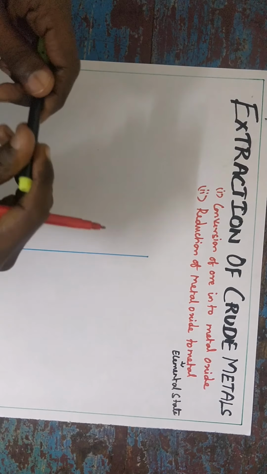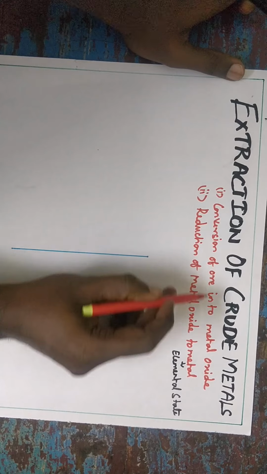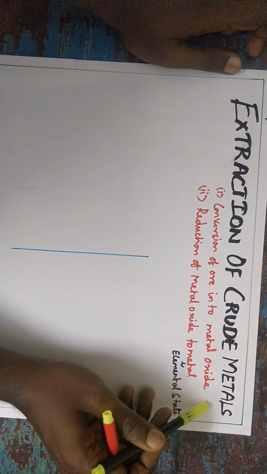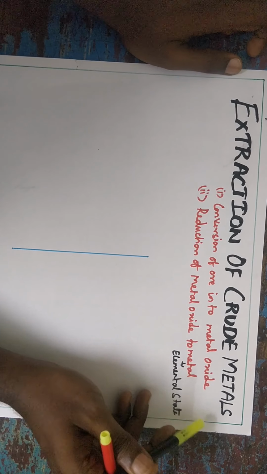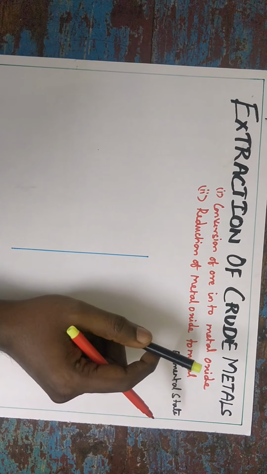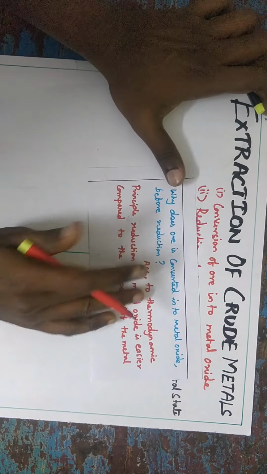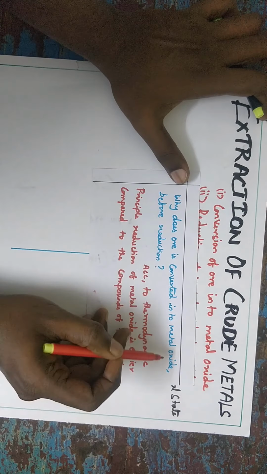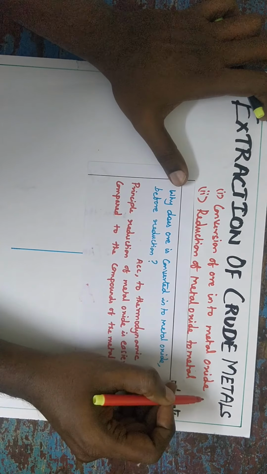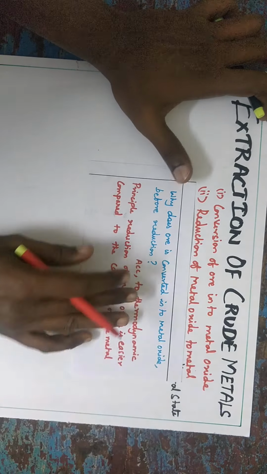You can ask the question, why is ore converted into only metal oxide? Why not metal carbonate or metal sulfate or metal sulfide? They will ask this as a 2 mark question or an application oriented question. Why is ore converted into metal oxide before reduction? Why is it not converted into metal carbonate or metal sulfate or metal sulfide?